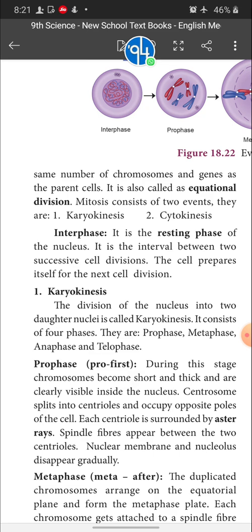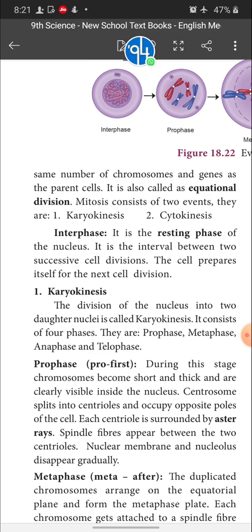It is not a single step. It is not that the nucleus is directly divided into two, and the nucleus and cytoplasm divide so that one cytoplasm with one nucleus forms one cell and the other forms another cell, making two cells. It is not like that. It is not a single step process. Karyokinesis, the nuclear division alone, has four phases. What are they? Prophase, metaphase, anaphase, telophase.